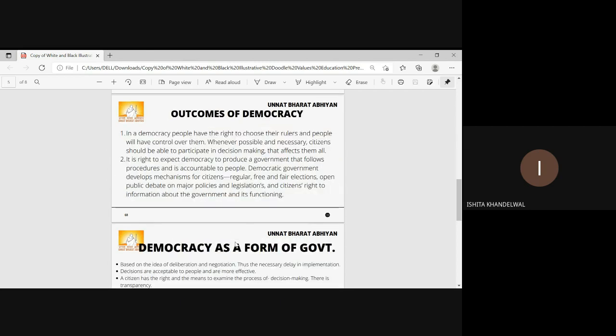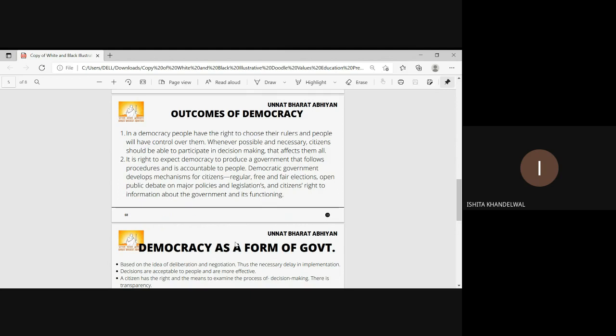Now, let us know what are the major outcomes of democracy. In a democracy, people have the right to choose their rulers and people have control over them. Elected representatives are accountable to the general public. Whenever possible and necessary, citizens should be able to participate in the decision making that indirectly affects them all.